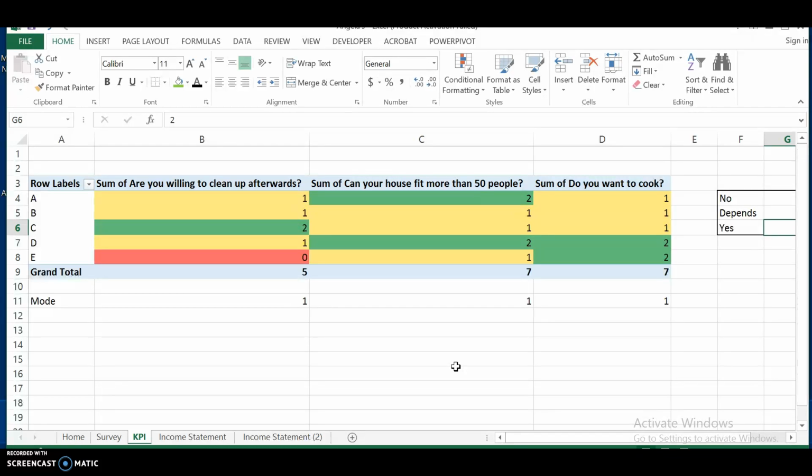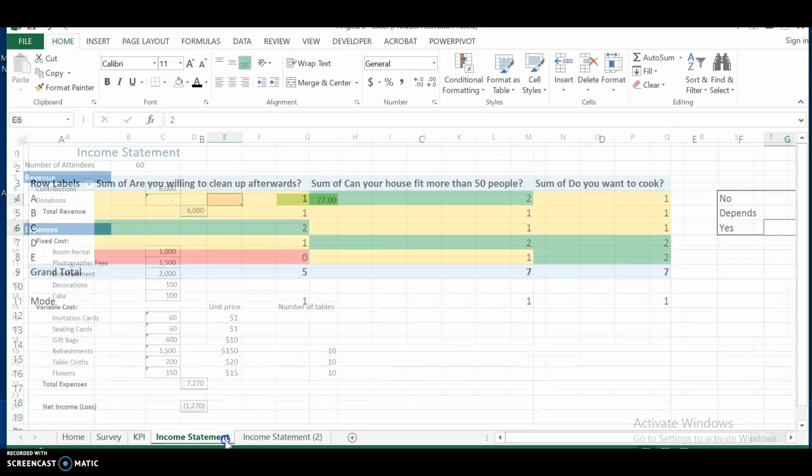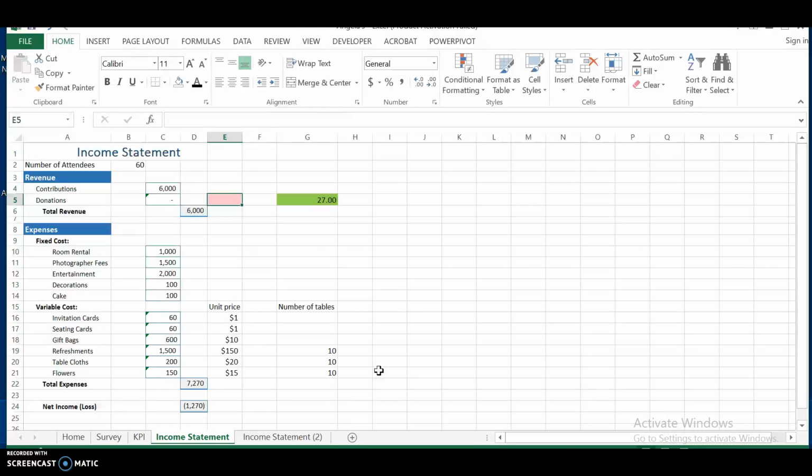Before I continue, I want to disclose that even though the party, the surveys, and the results are real, the numbers I'm about to show you in the income statements are fabricated, so they're not real. What we have here is a very simplified income statement. We have revenues and expenses.